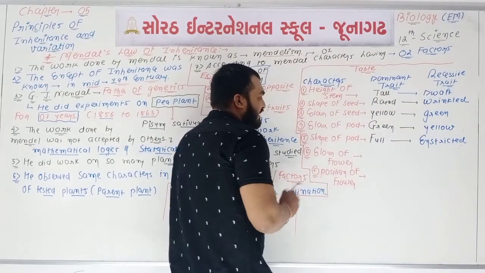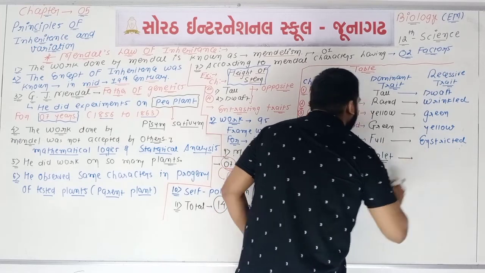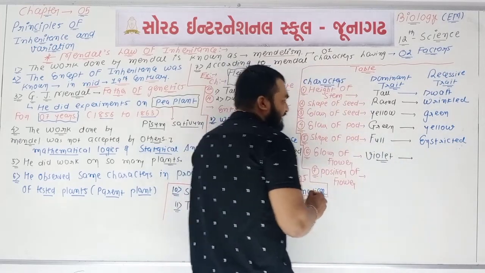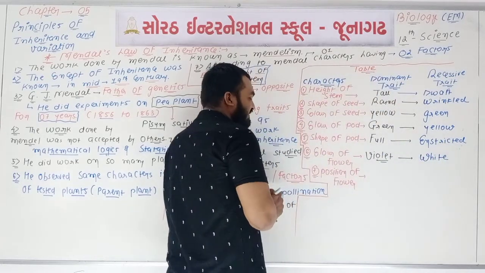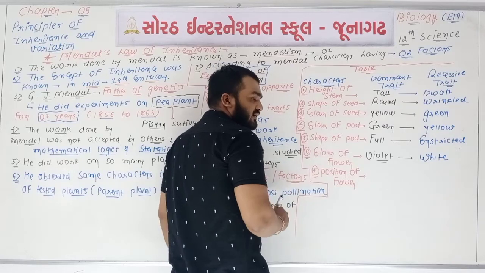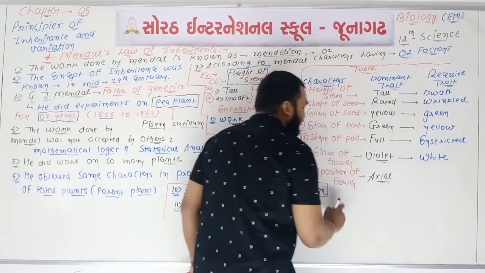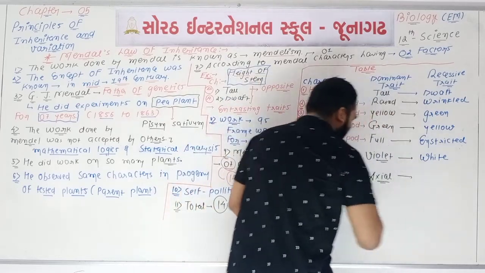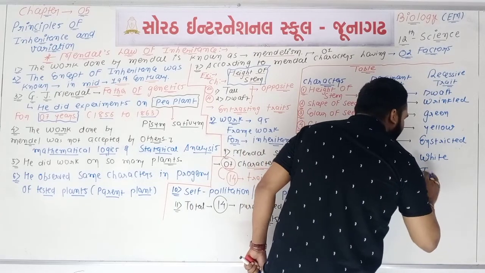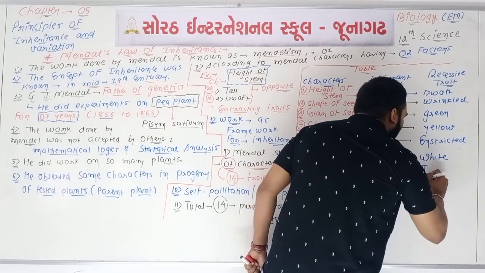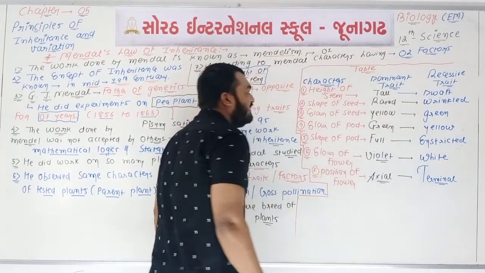What about the color of flower? We can say that violet color is dominant trait, while whitish or white color is recessive trait. What about the position of flower? Axial position is dominant trait, while terminal is the recessive trait.